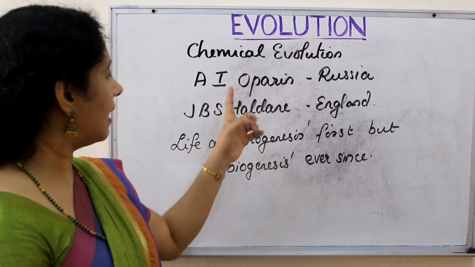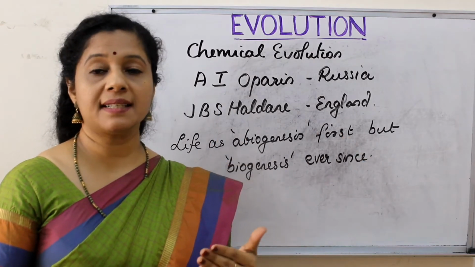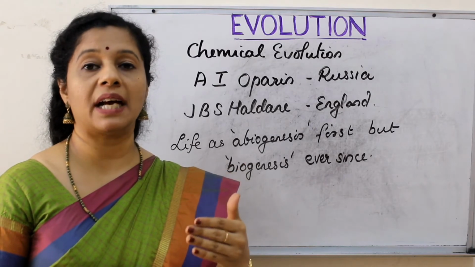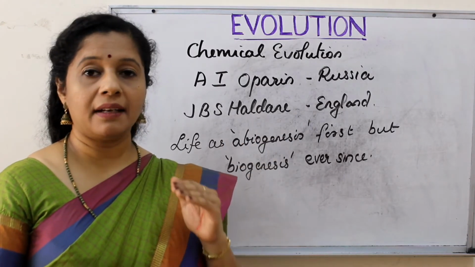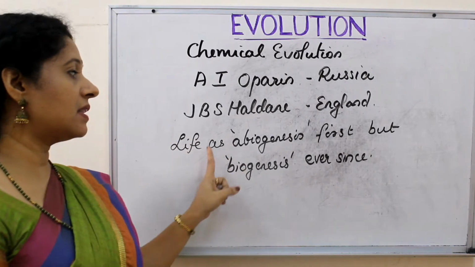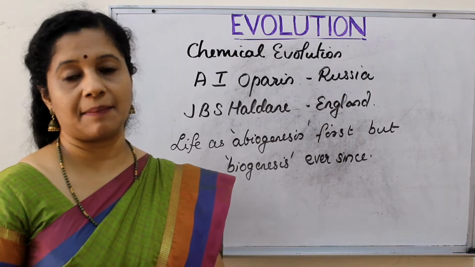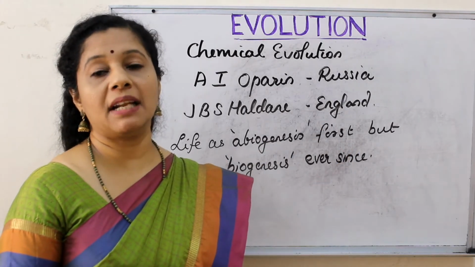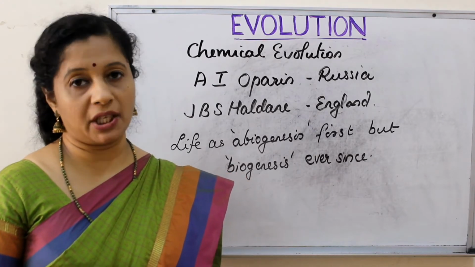So Oparin and Haldane said life was first abiogenesis, that is spontaneous generation, or the development of life from non-living substance, called abiogenesis, and from another life is called biogenesis. So first it was abiogenesis, then biogenesis ever since. Okay, so like that chemical evolution solved all the problems or confusions related to the development of life.